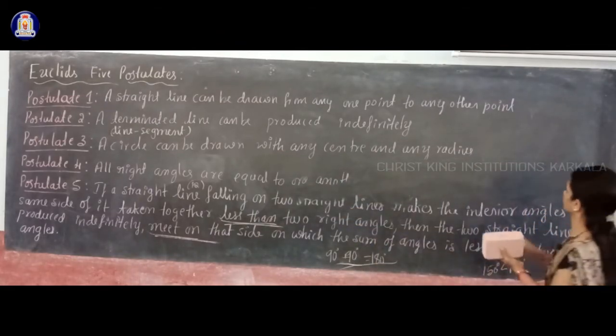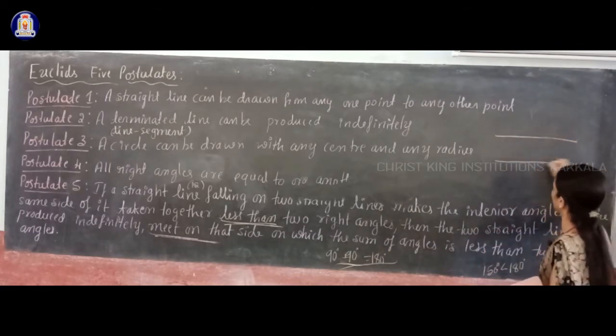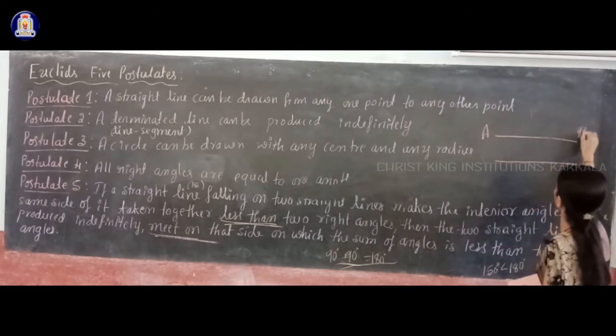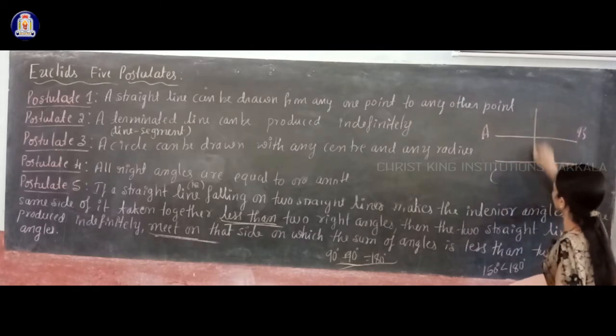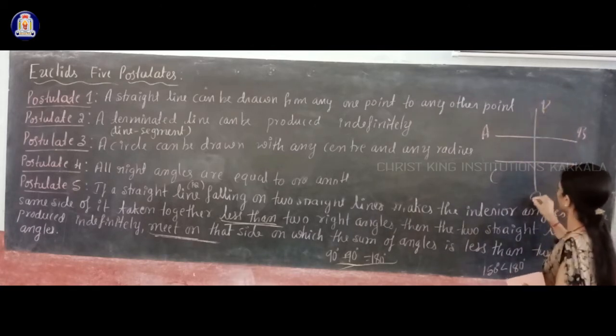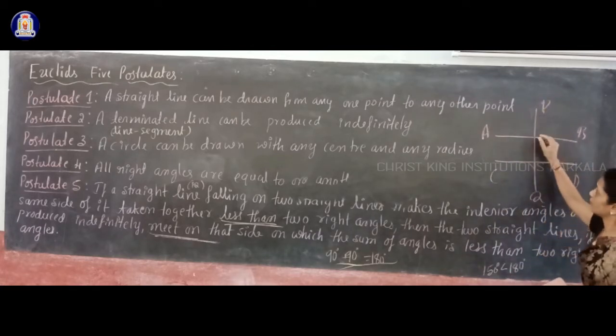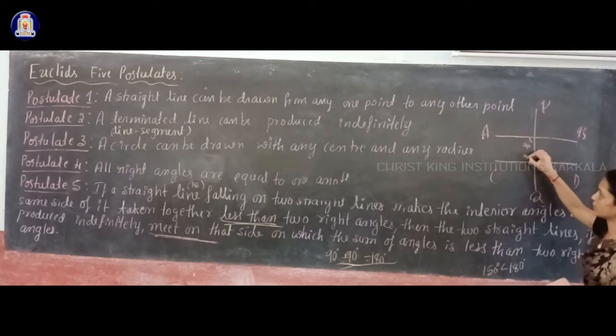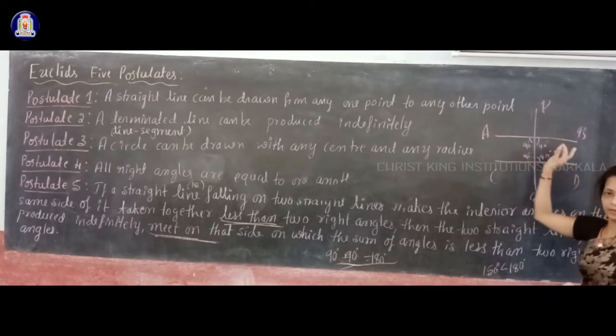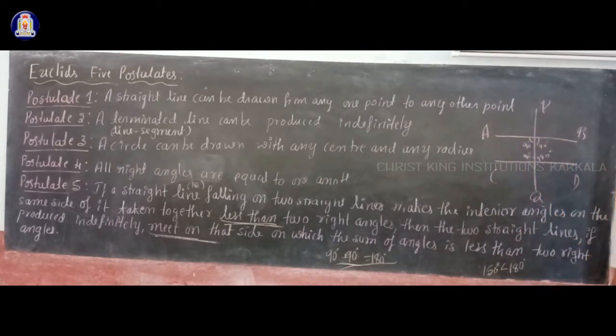See, first I will draw two parallel lines AB and CD, and if you draw a transversal PQ, here I take both interior angles as 90 degrees.